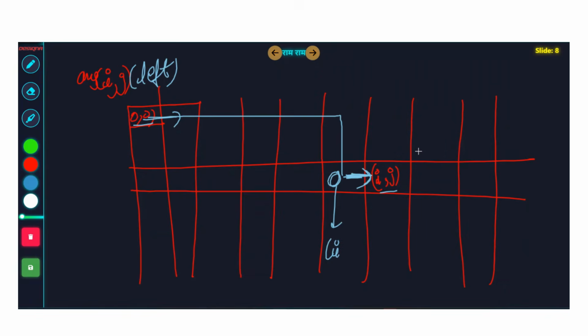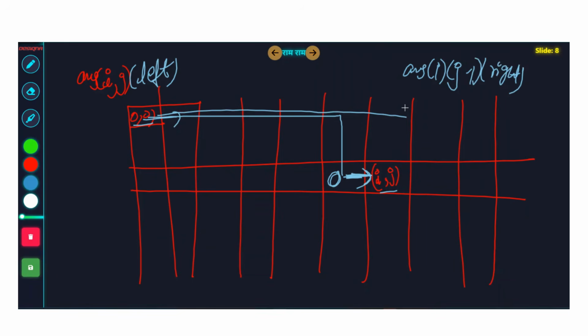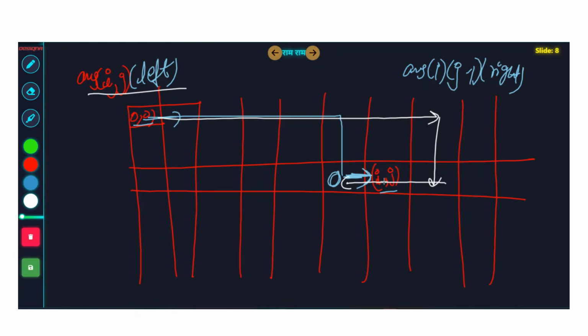Why? Because answer I comma j minus 1 right means you are reaching this blue ball like this. Let me show you via white color. Reach the blue ball like this. Now answer I comma j left means you want to reach I comma j from left. So from here you do like this. Can you see what has happened? This white path led you to the blue ball, and now from the blue ball you're again making a right move to I comma j. I comma j gets visited 2 times. One time initially when the white path touched it, and then again. So no. I hope you guys understood this formula.